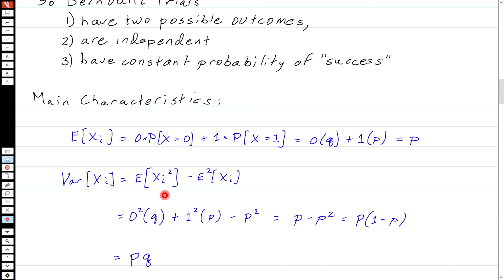The variance of xi, our fundamental expression, is the expected value of xi squared minus the expectation squared of xi. We know the expected value of xi is just p, so I'm just going to subtract p squared here. And the expected value of xi squared is the possible values of xi squared times their probability of occurrence. So 0 squared times q plus 1 squared times p, minus the expectation squared, which is p squared. This first term disappears again. 1 squared, of course, is 1, so I get p minus p squared. And I can factor the p out. I get p times 1 minus p, and 1 minus p is just q. So the variance of xi is just pq.